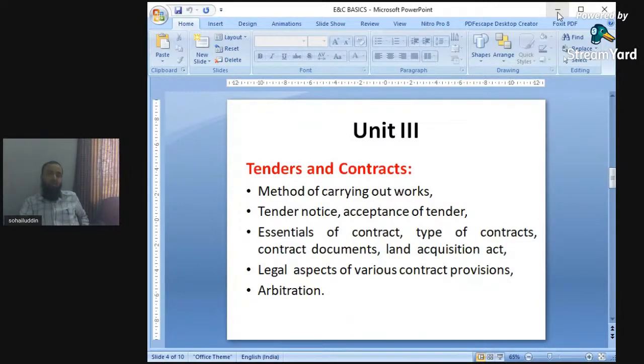In arbitration you will see in detail what arbitration is, what an arbitrator is, the role of an arbitrator, and the capabilities of arbitrators. Arbitration is a field related to tenders and contracts, and nowadays it is most important.